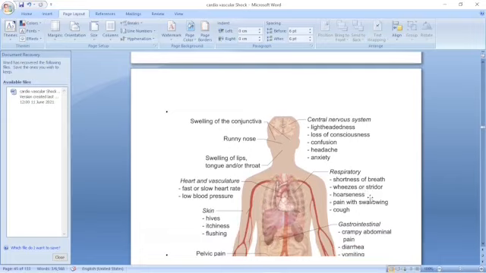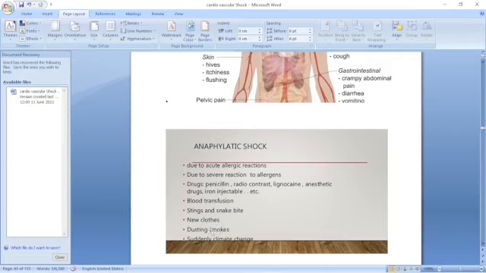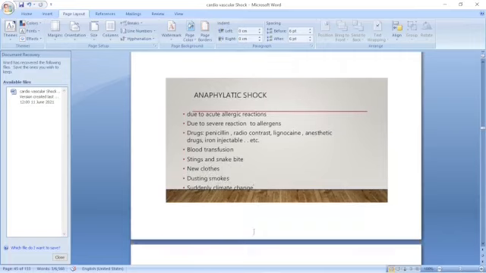This is due to an acute allergic reaction, a severe reaction to allergens, drugs like penicillin, radiocontrast, lignocaine, anesthetic drugs or injectable iron. Then blood transfusion, sometimes mismatched blood transfusion can create anaphylactic shock, or snake bite, sting, new clothes, and sometimes, rarely, dust, smoke and sudden climate change.